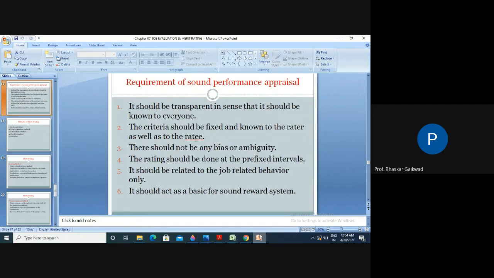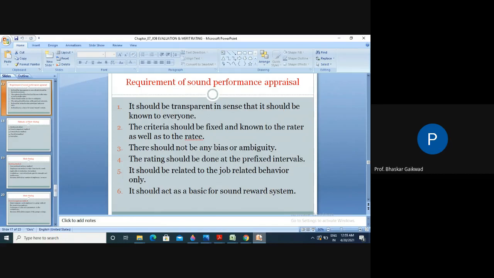The rating should be done at prefixed intervals. So, 3 months, 6 months, 1 year. These are the fixed intervals you have to decide, and at every such interval you can go for the merit rating. It should be related to the job, related to job-related behaviors only, not personal behavior, job-related behavior.